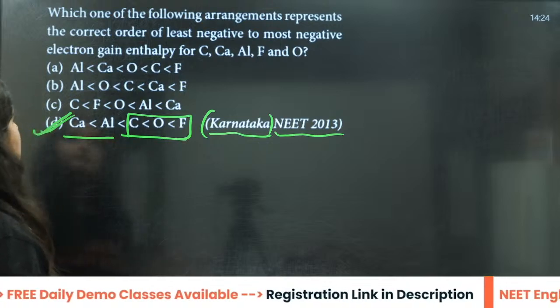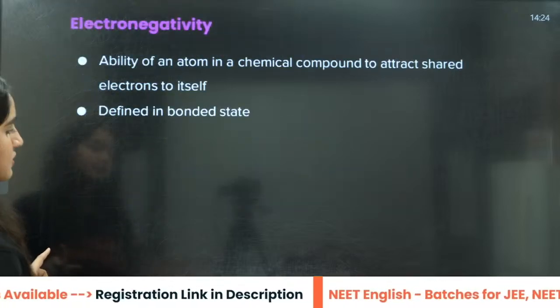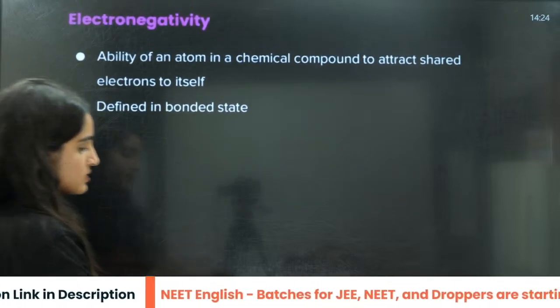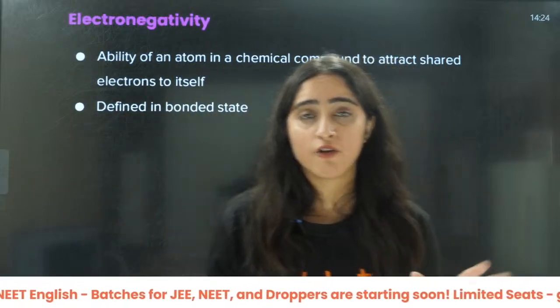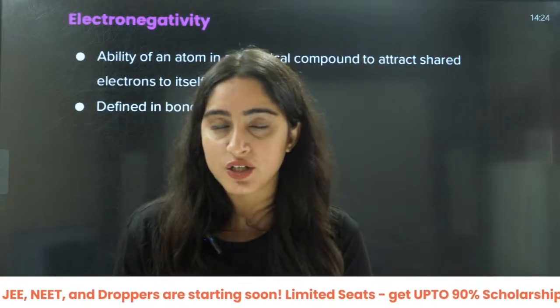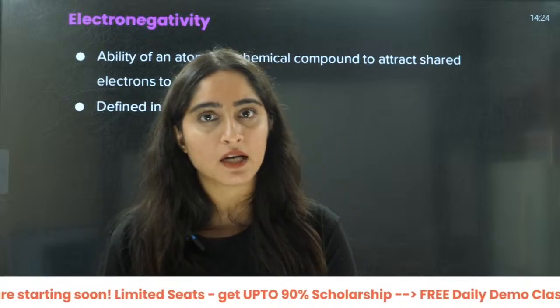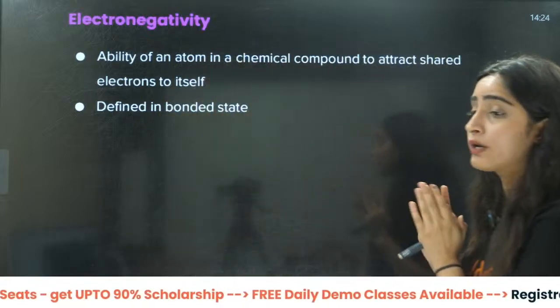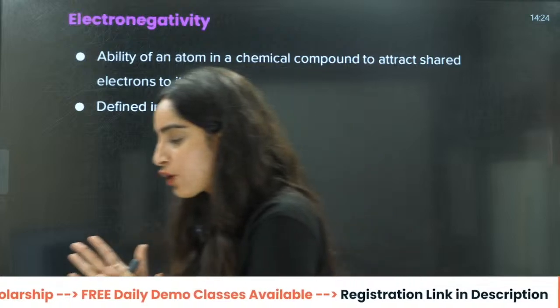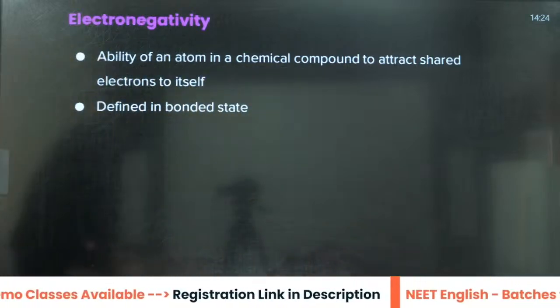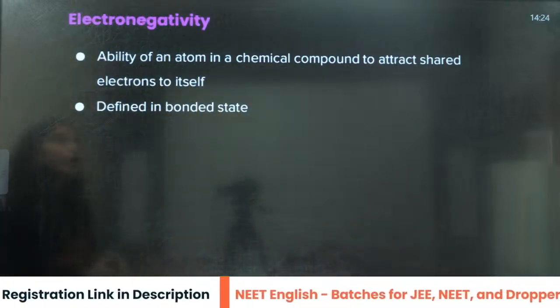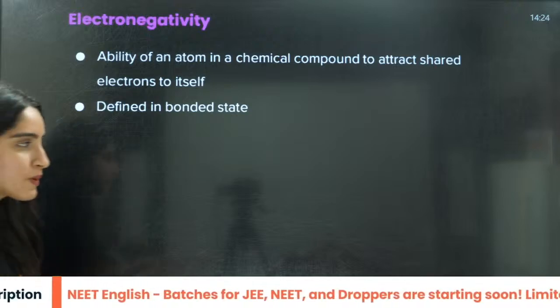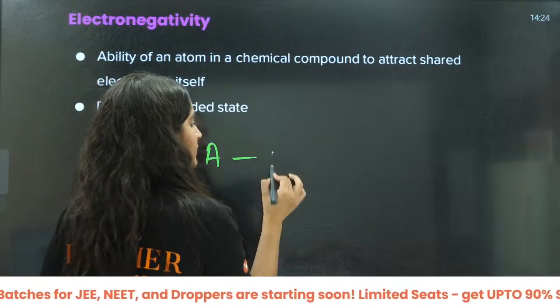Okay, yes. Now beta, the next question, next is last of today's topic. We have done size, ionization enthalpy, then electron gain enthalpy. Now last part is electronegativity. Now if I talk about electronegativity, this is basically you have E and A, right?